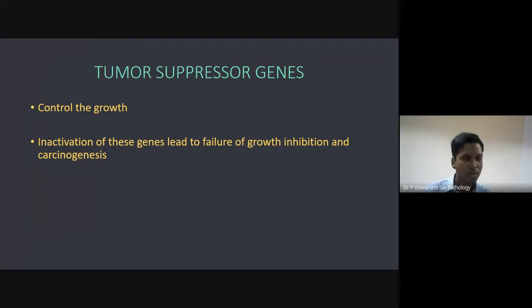So we'll come to the tumor suppressor genes. They are like the braking system. I told you proto-oncogenes are accelerators, whereas tumor suppressor genes are brakes. They control the growth. They regulate the growth. So they don't let the growth happen very freely. Normally in your body, growth should happen. Without growth, we are nothing. So growth should happen, but the growth should be highly regulated. Only when you require this growth, you have to have the growth. So that is the idea.